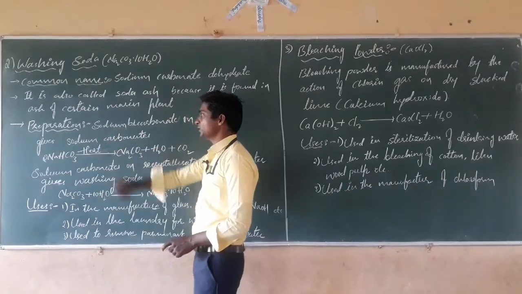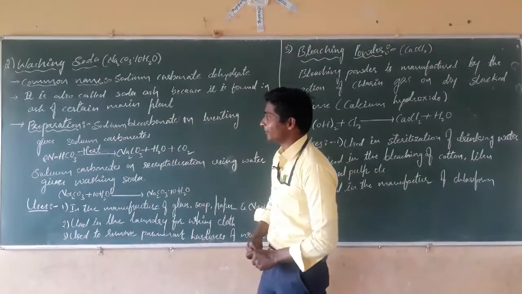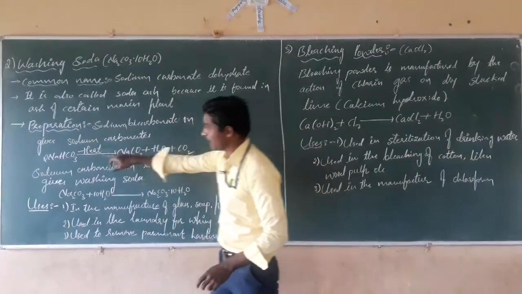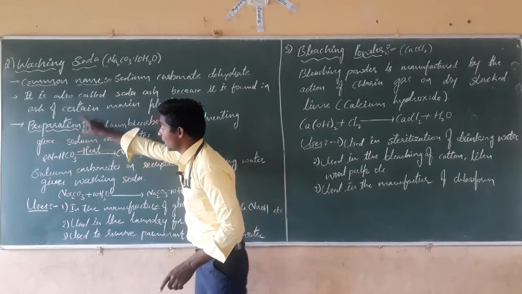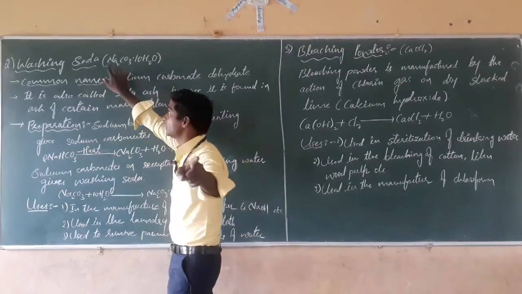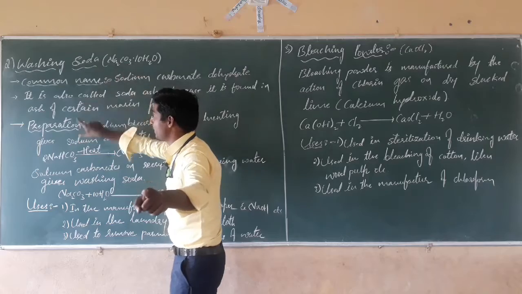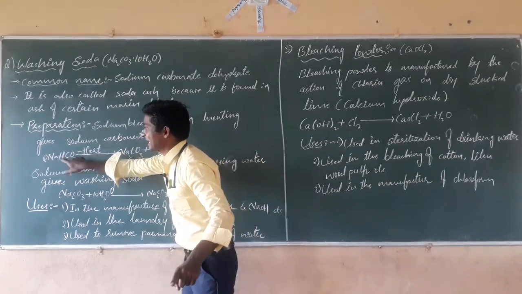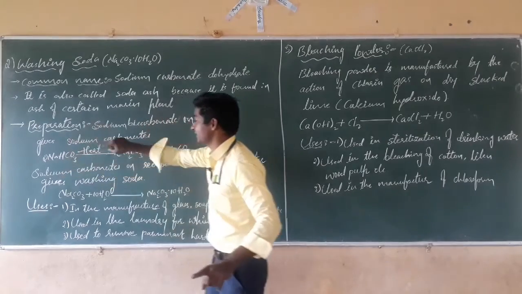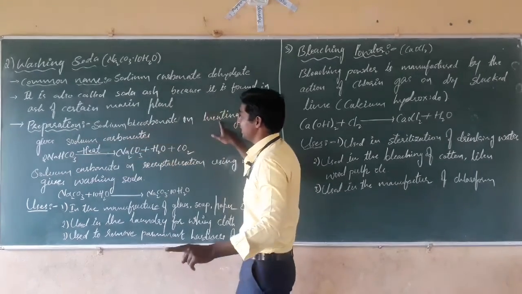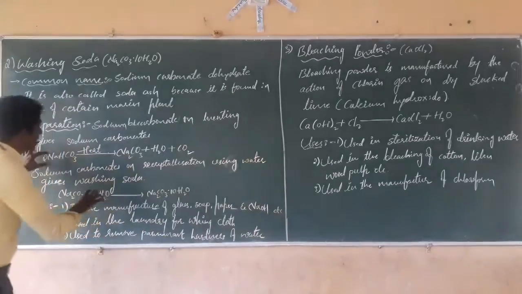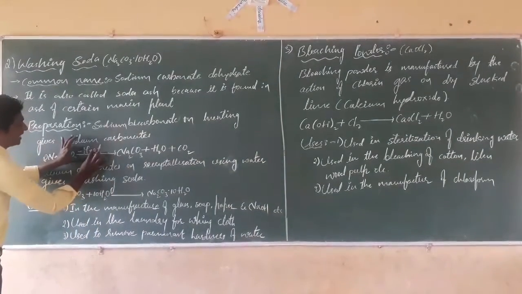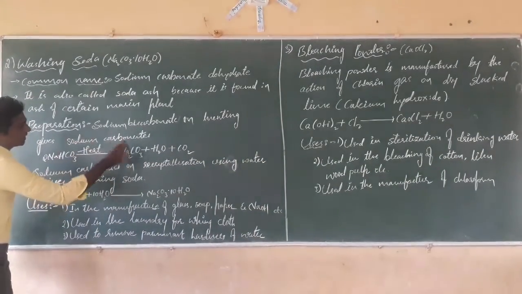See how we will prepare sodium carbonate. Sodium carbonate is prepared by heating sodium hydrogen carbonate, or sodium bicarbonate.